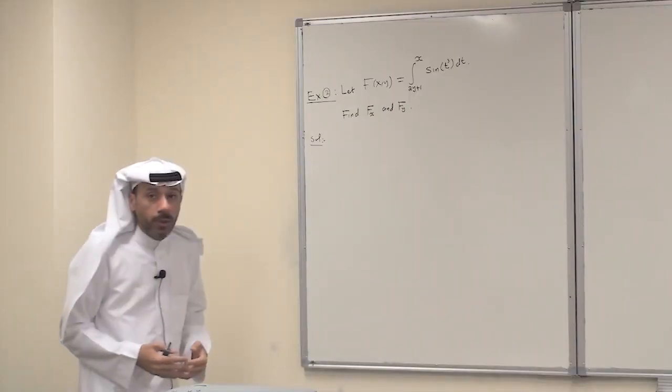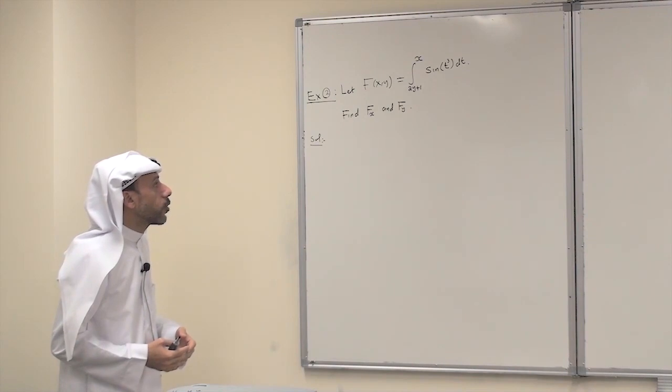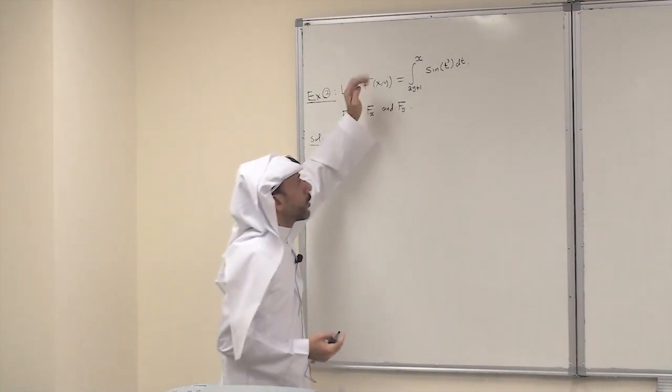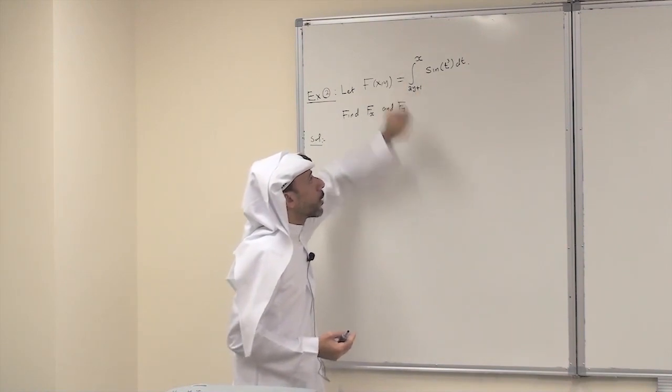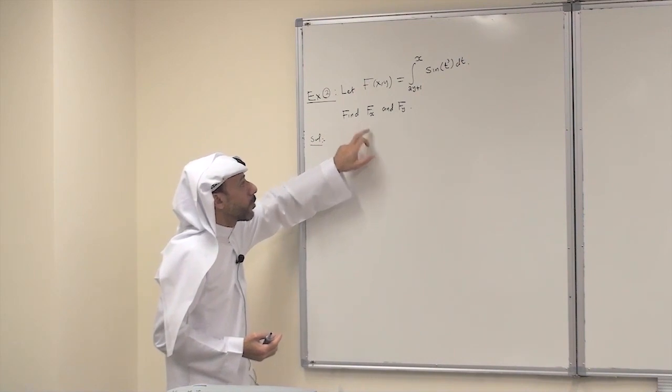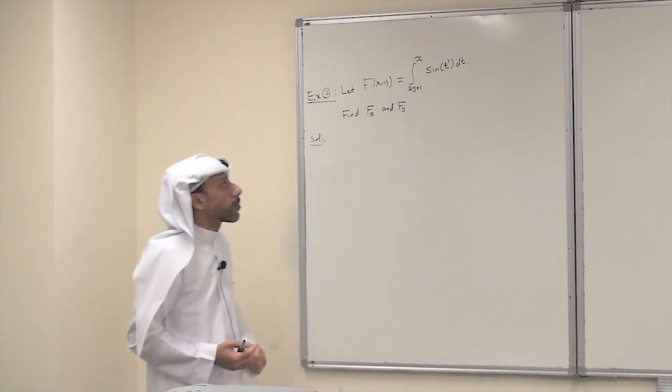Let's consider the following example here. Let f of (x, y), a function of two variables x and y, equal the definite integral from 2y plus 1 to x of sine t cubed dt. And we need to find f sub x and f sub y.